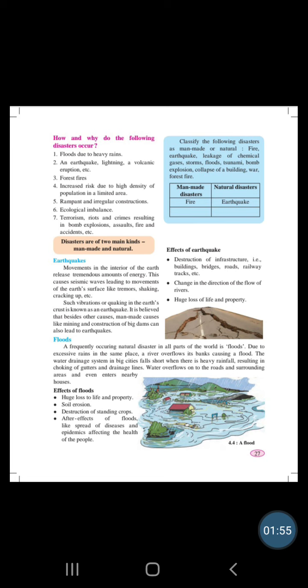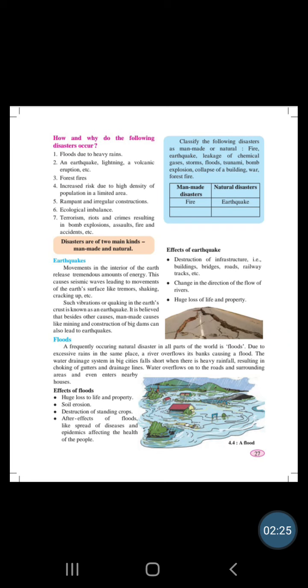Irregular constructions means where the government has not given permission, builders build the building on their own without any license, without any permission. They are called irregular constructions. Ecological imbalance, terrorism, riots and crimes resulting in bombs, explosions, assaults, fires and so on.